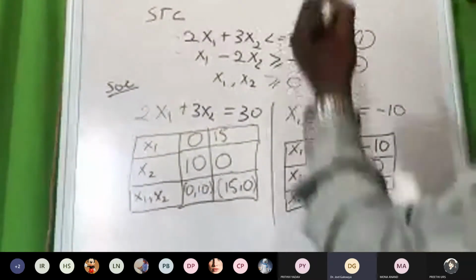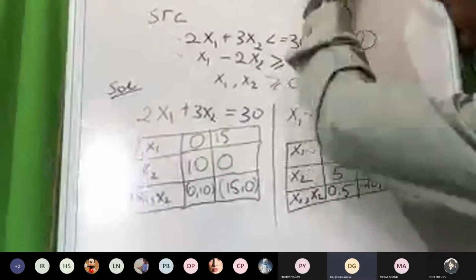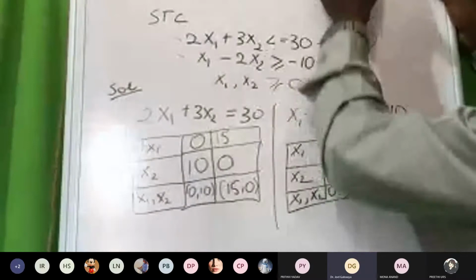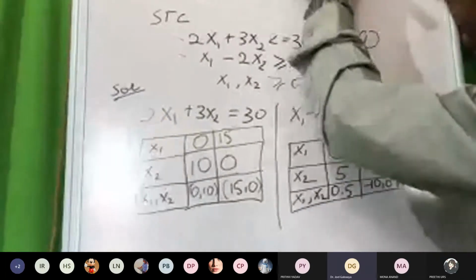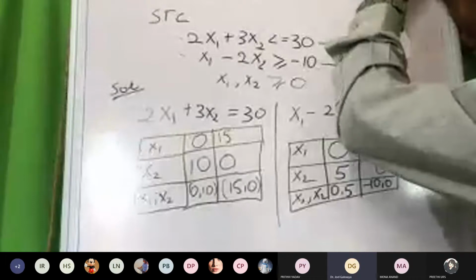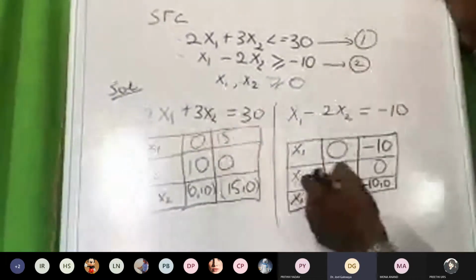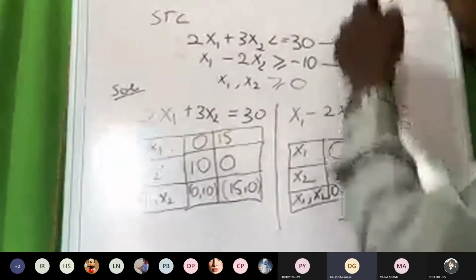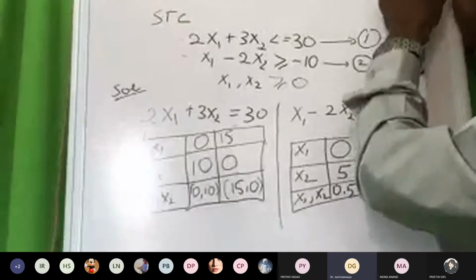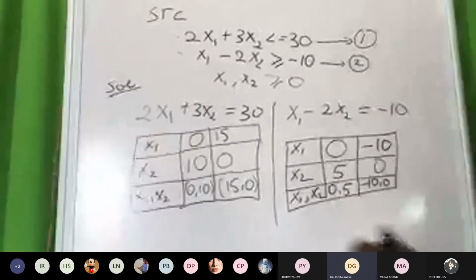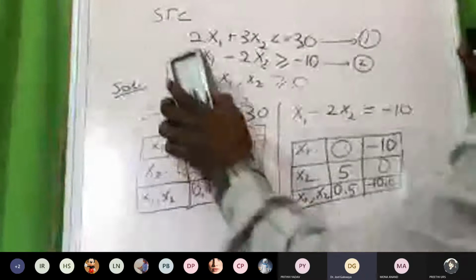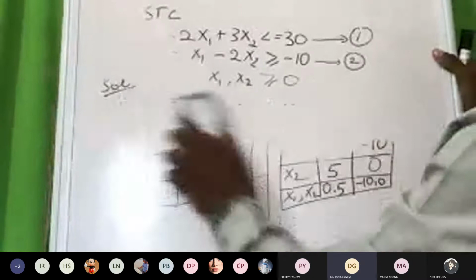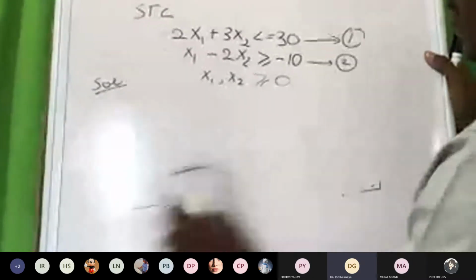All right. So the points of coordinate we have: the first one is 0, 10, because I'm going to erase this area, let me write them here. The second one is 15, 0. And for the second line, the third one we have 0, 5, and the next point we have minus 10, 0. Let me write here with small letters. Let me erase this one. Let the equation be there, but erase this side only.